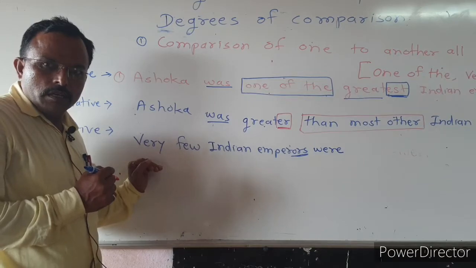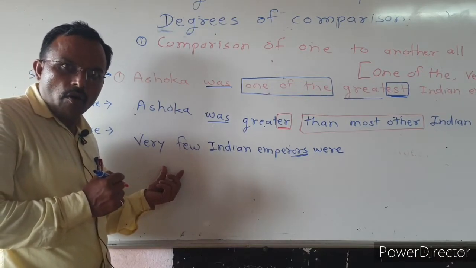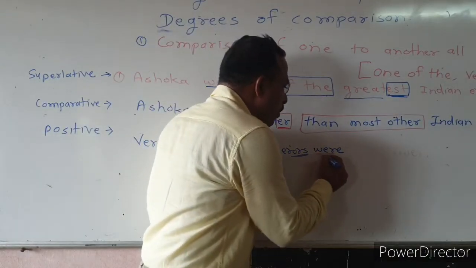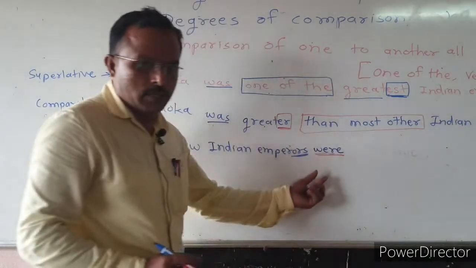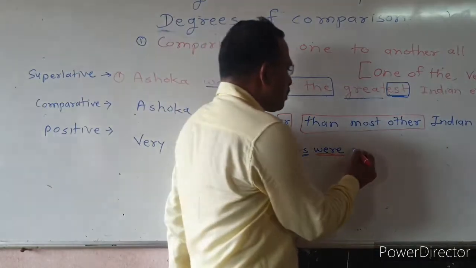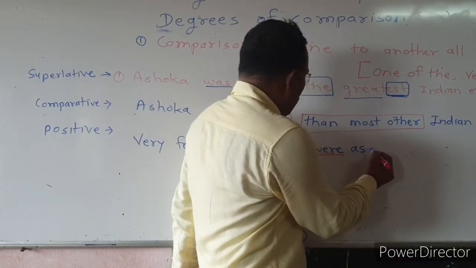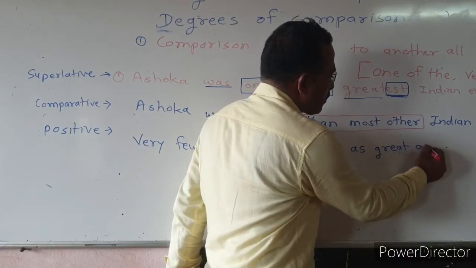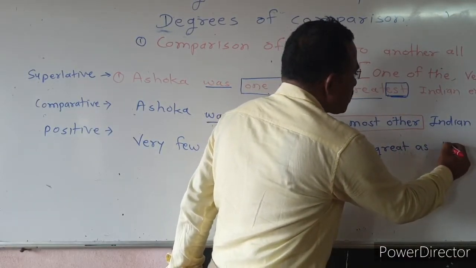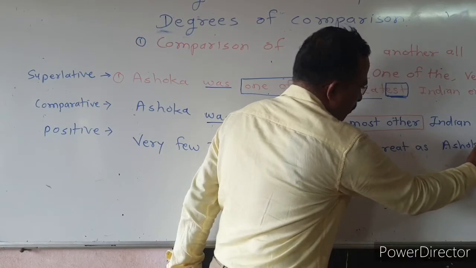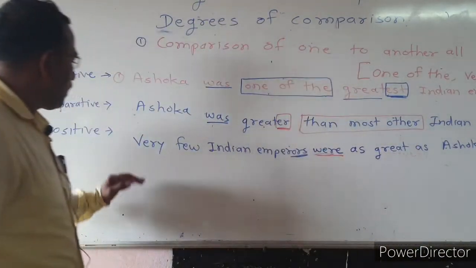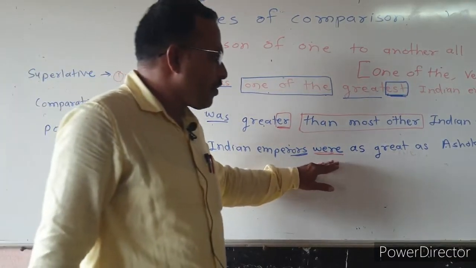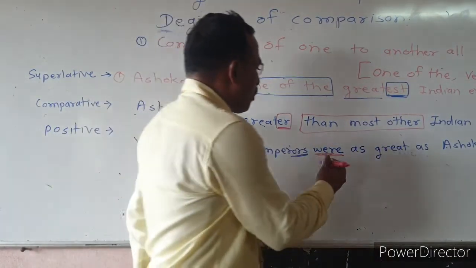When we begin the sentence with very few, we use the plural form of to be. It is very important. Then we put the adjective between as, as great as, and the first noun is Ashoka. The sentence is: very few Indian emperors were as great as Ashoka.